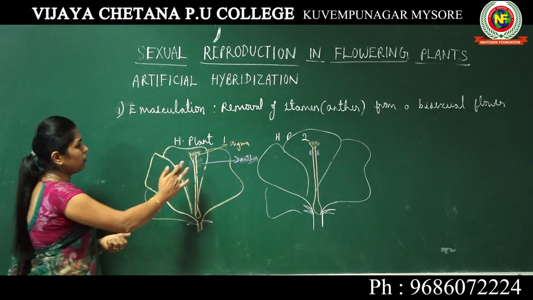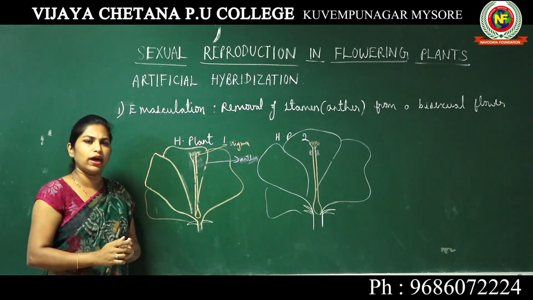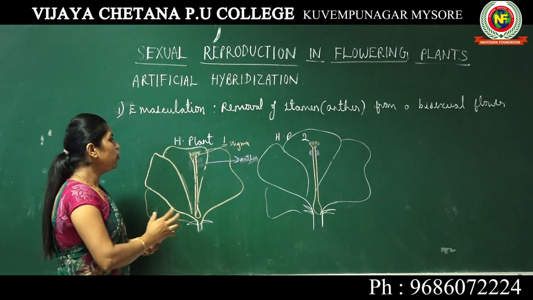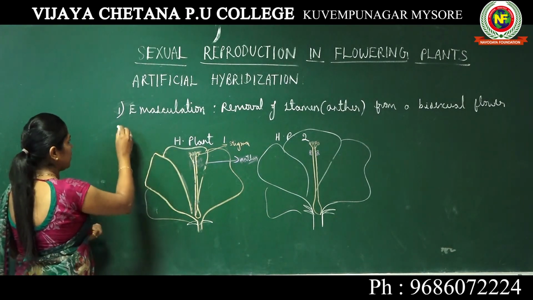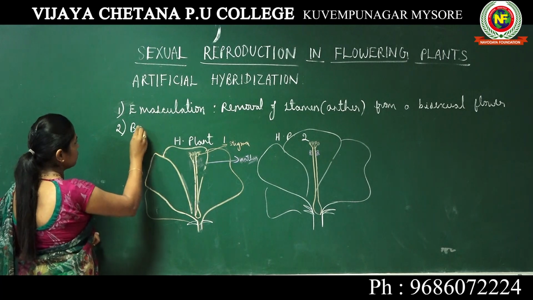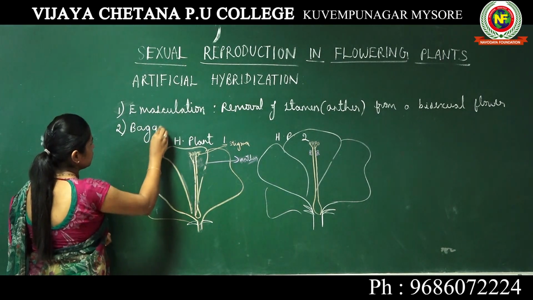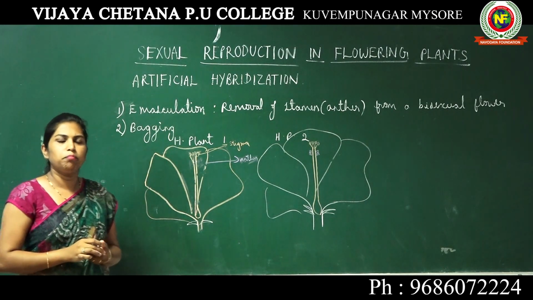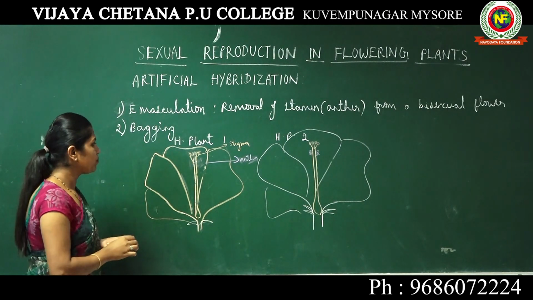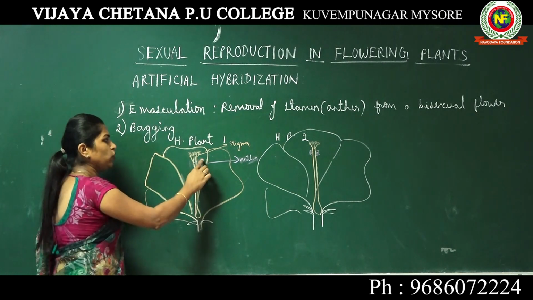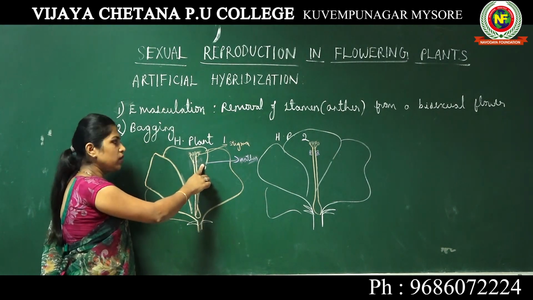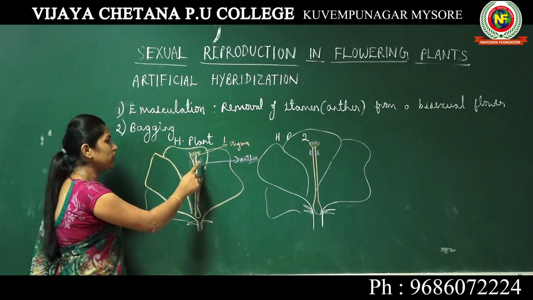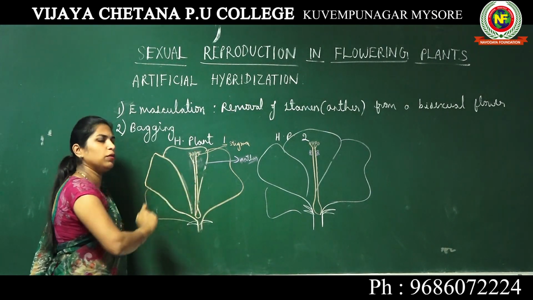Okay, now here we have removed the anthers, and now there is no anther. Now what you have to do is, the second step is bagging. Bagging is nothing but, when you have cut off the anther, the problem of self-pollination is solved. The pollen grains from the same flower will not come and deposit on the stigma.